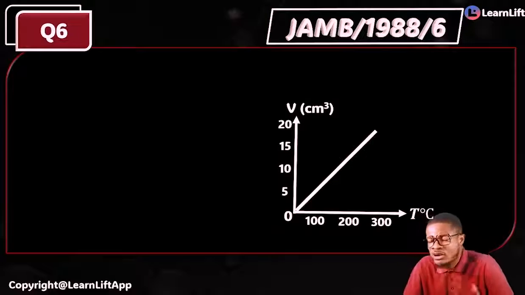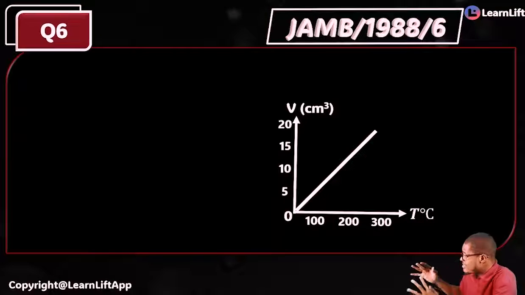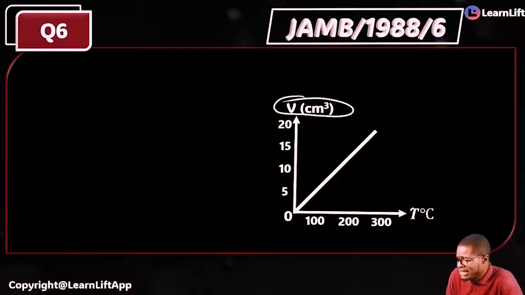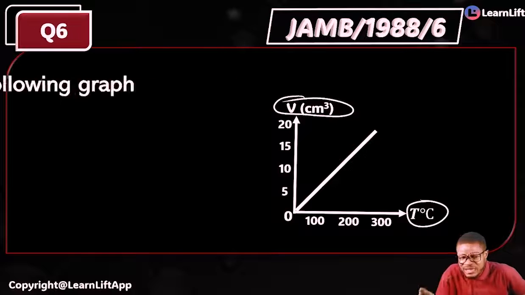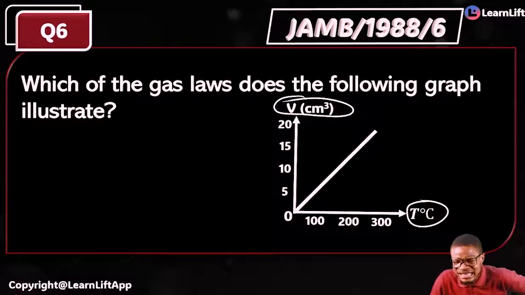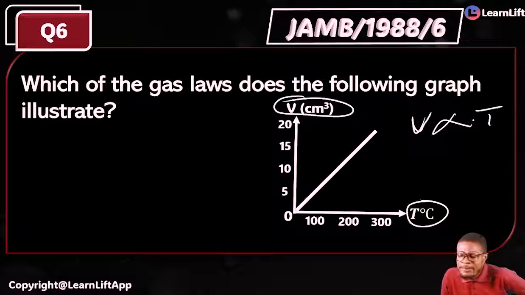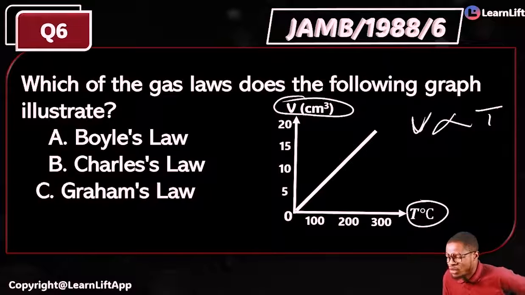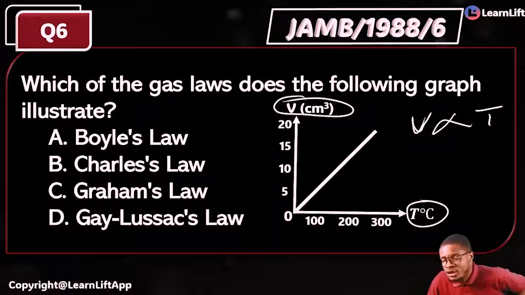JAMB 1988 question 6. From the diagram, you don't need to go far. You are seeing your volume, cm cube, temperature, volume and temperature. Something should hit you. And the question on the way says, which of the gas laws does the following gas illustrate? Volume is directly proportional to what? Temperature. What's that now? Is it your Boyle's law, or it is your Charles law, or it is your Graham's law, or it is your Gay-Lussac's law?